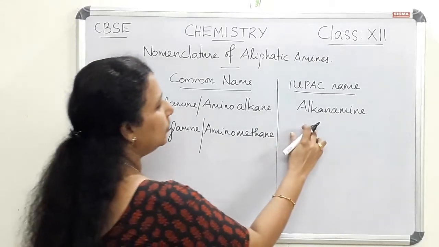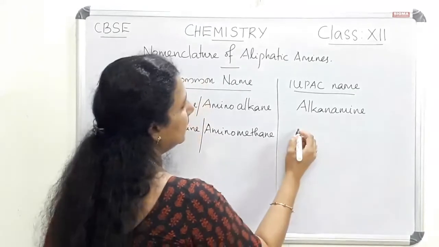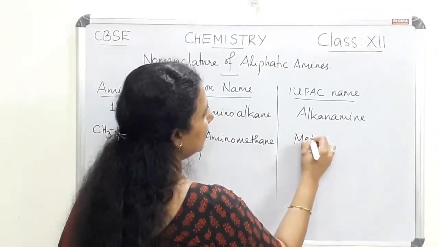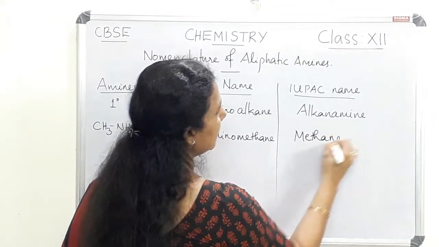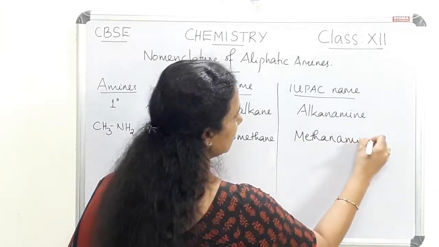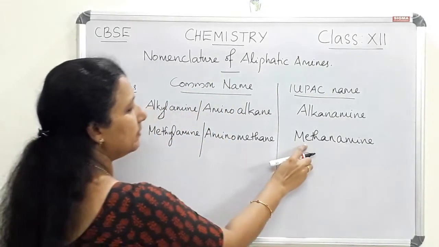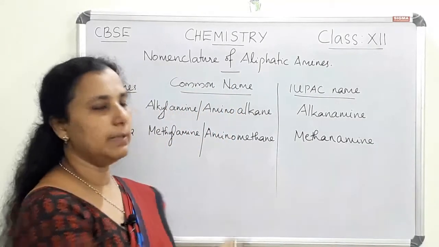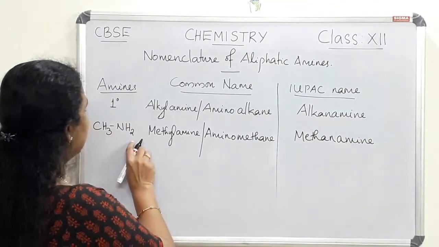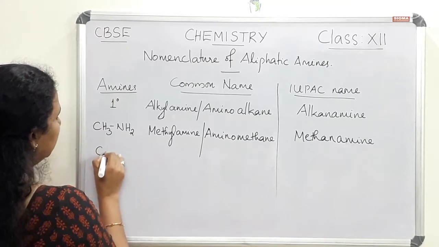And we can write the IUPAC name. The format is alkanamine. Here the alkane is methane and the E is replaced by amine, so the name is methanamine. Methanamine is the IUPAC name of CH3NH2.